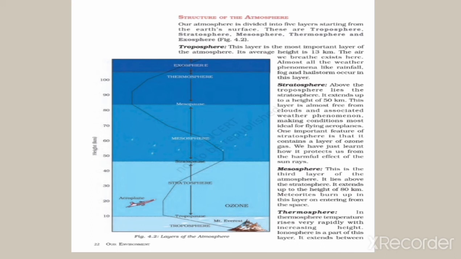Temperature rises very rapidly with increasing height, and it contains the ionosphere, which helps in radio transmission. It extends between 80 and 400 km. Radio waves transmitted from the Earth are reflected back to the Earth by this layer.